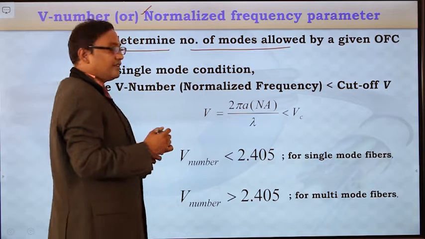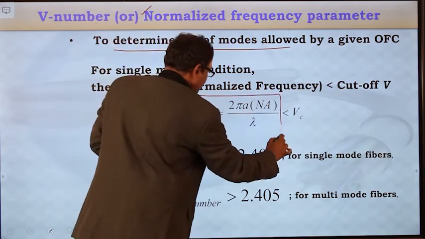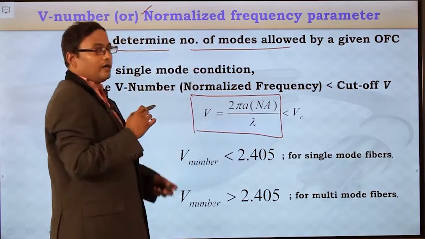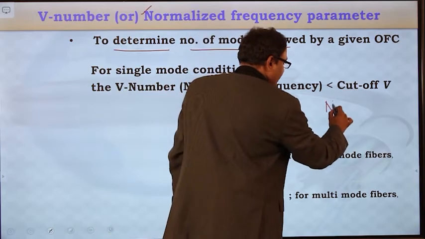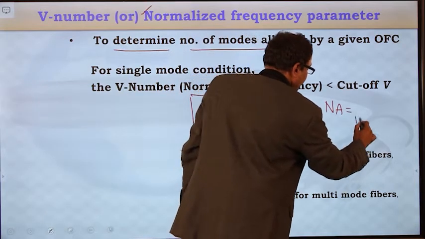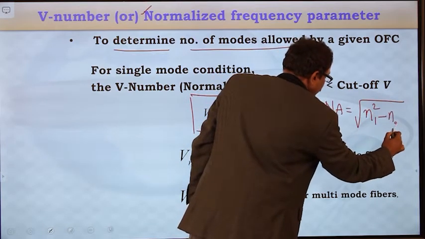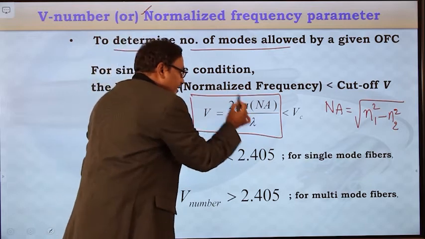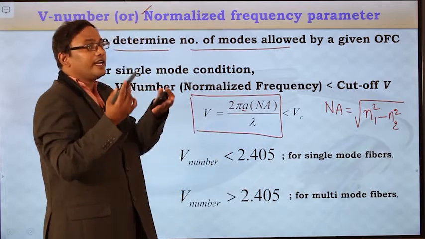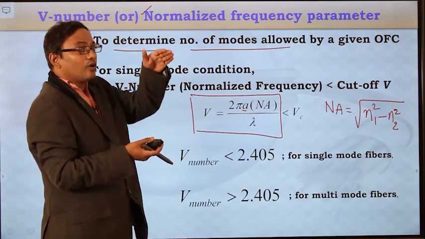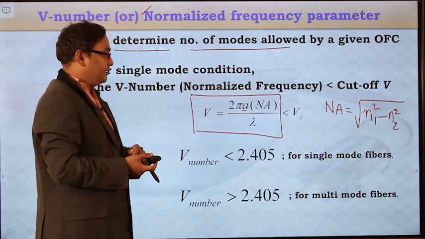So this normalized frequency parameter, the V number value, is equal to 2 pi a by lambda into numerical aperture. Here, what is the numerical aperture? The numerical aperture is equal to square root of n1 square minus n2 square. And what is this a? a is the core radius. 2a is the core diameter. If the core diameter is more, V number is more. If V number is more, more modes can be propagated.